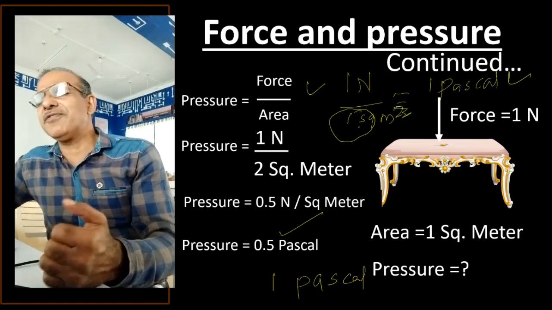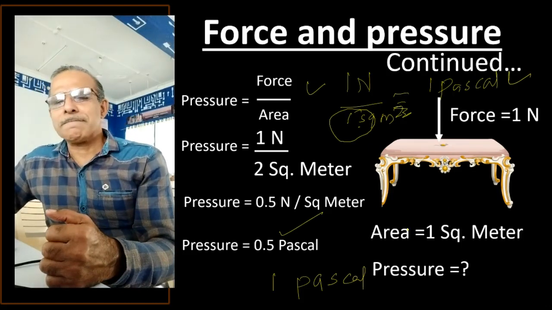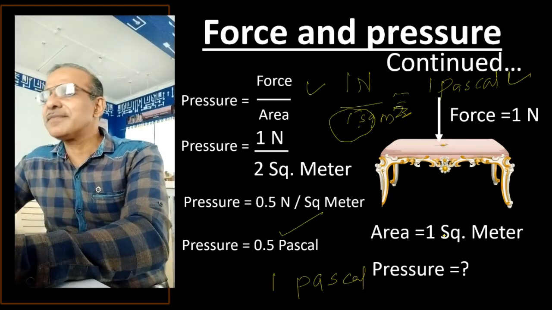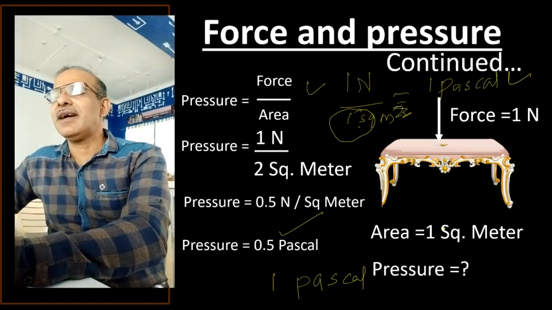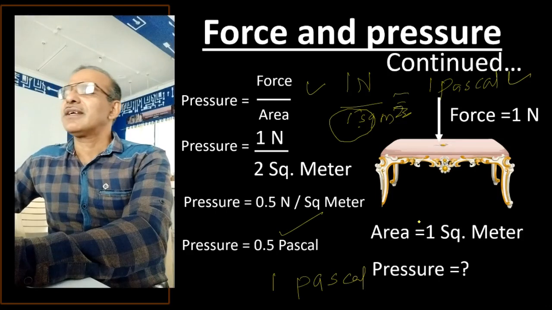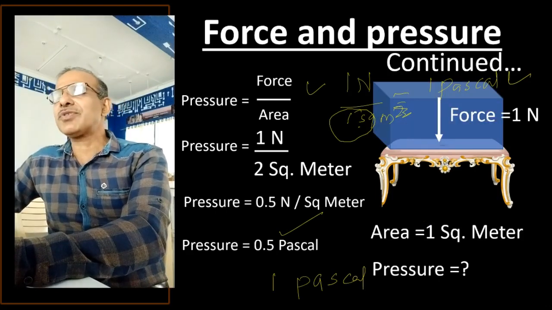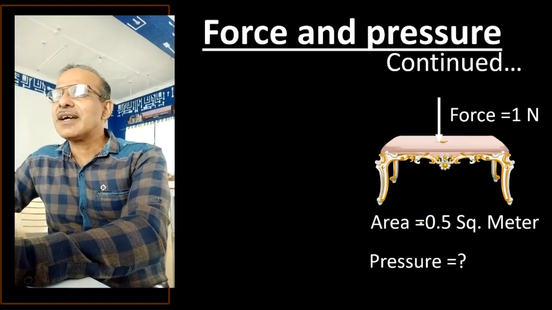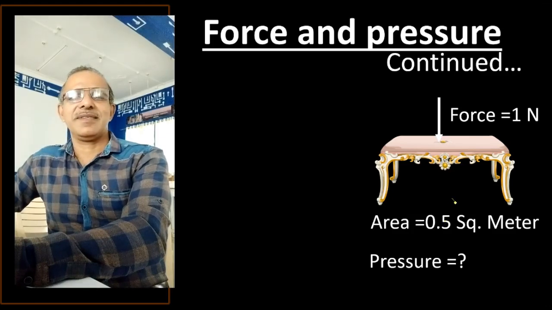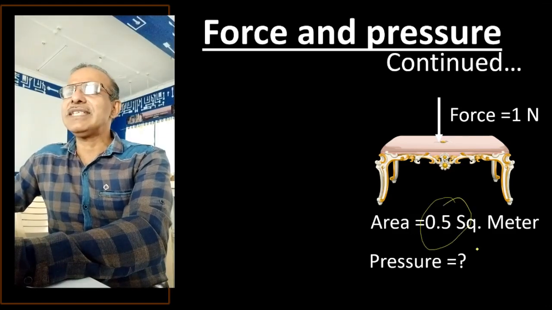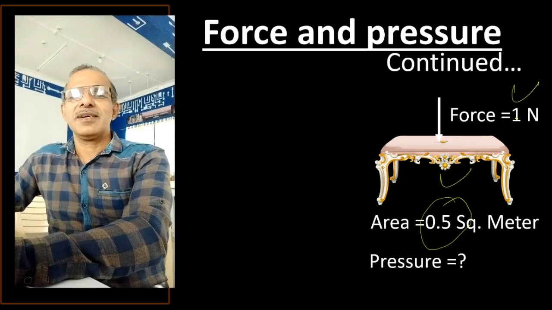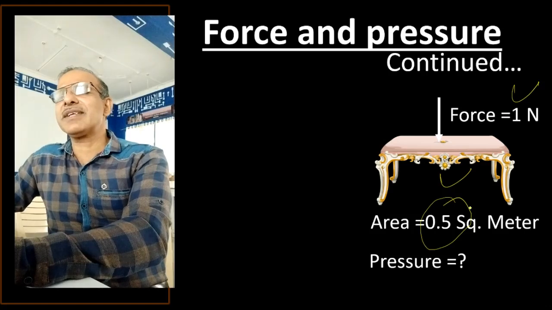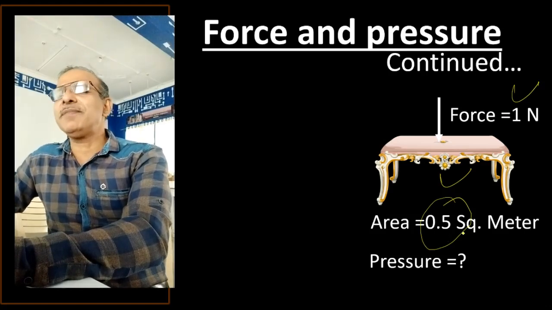What will happen if we reduce the area? Now what we do is, instead of 1 square meter, we'll take half square meter. Follow this properly. Force is same, 1 Newton, and area is 0.5 square meter. The problem will be very simple.